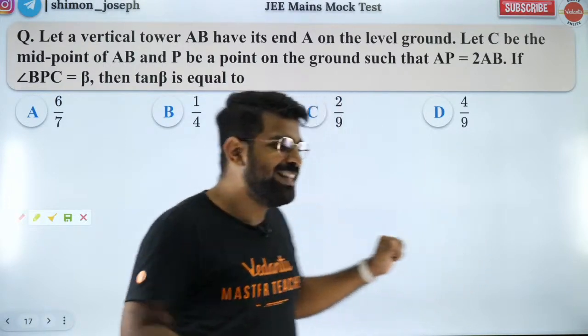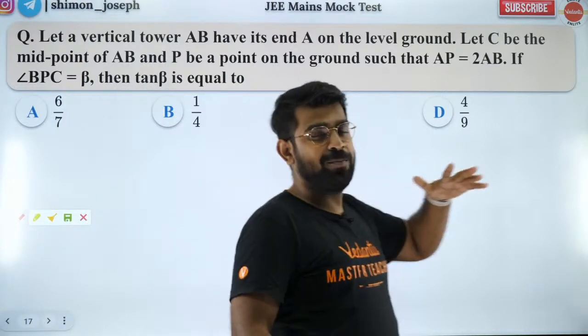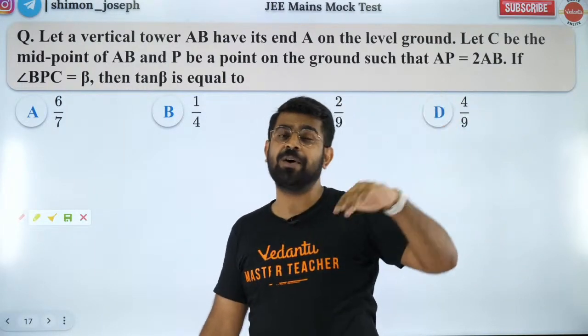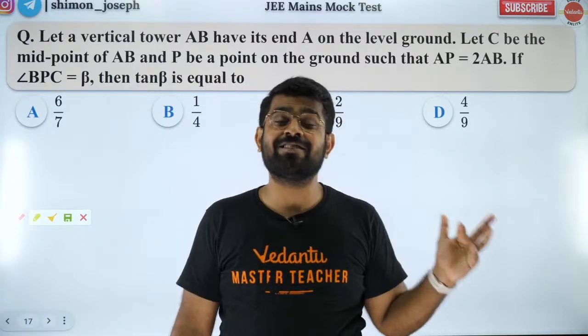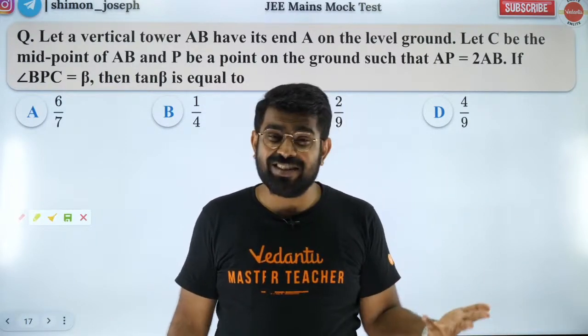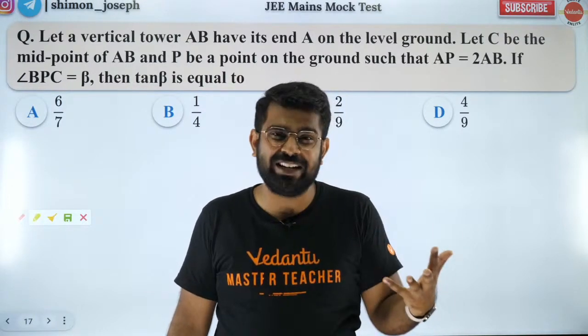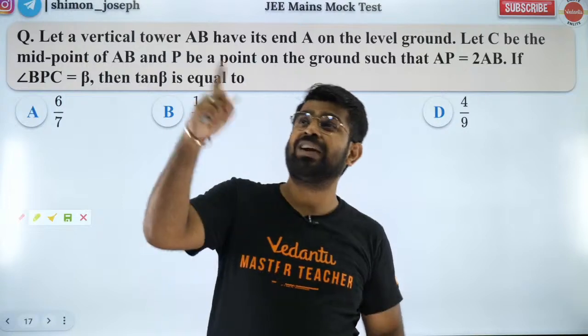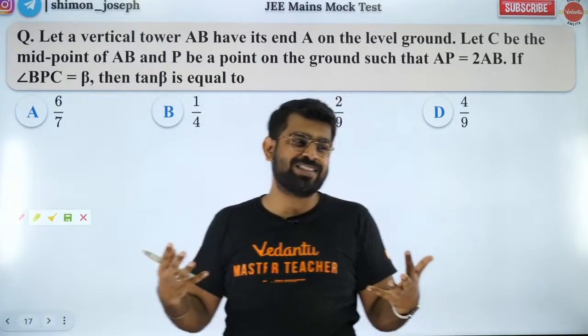And can you believe they asked from heights and distances? When I was teaching, from 2013-14 onwards, every year they used to ask a heights and distances question. Heights and distances is what you learn in your 10th standard using trigonometry. You remember? Angle of elevation, angle of depression. Using trigonometry we solve questions, right?